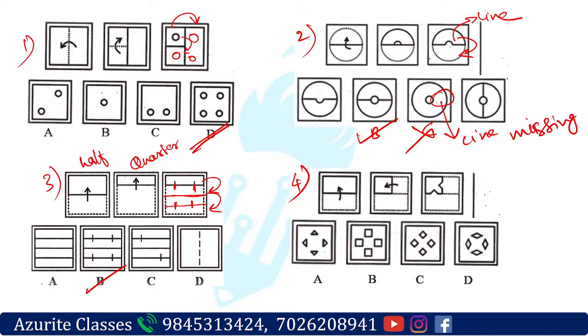So you go with options also. Third one, A is not possible, C is not possible, D is not possible. Which is the only answer? B. So this is how you have to eliminate.